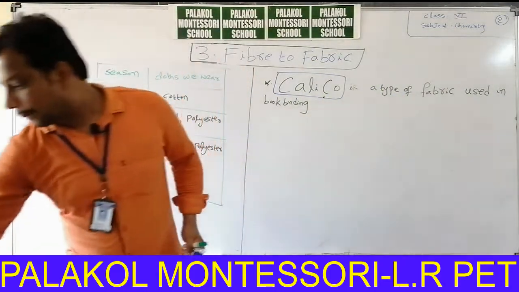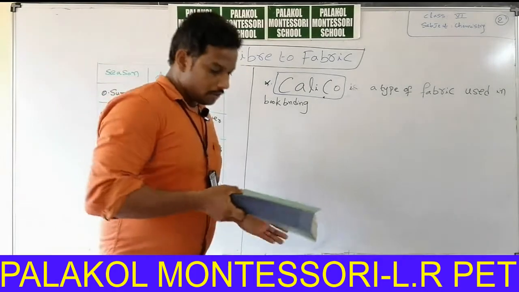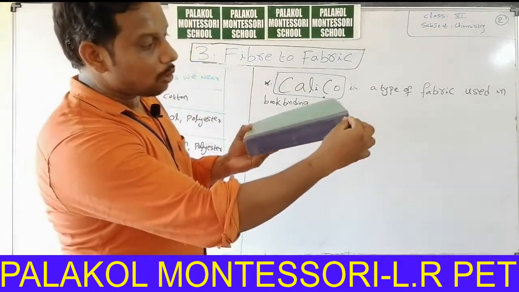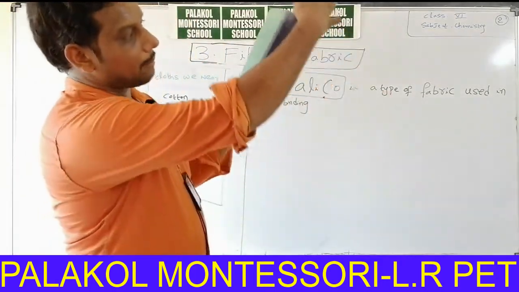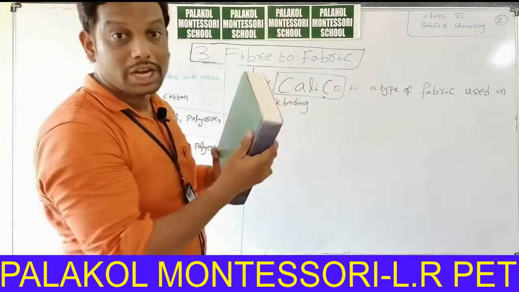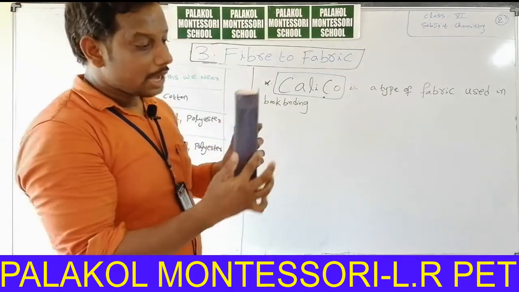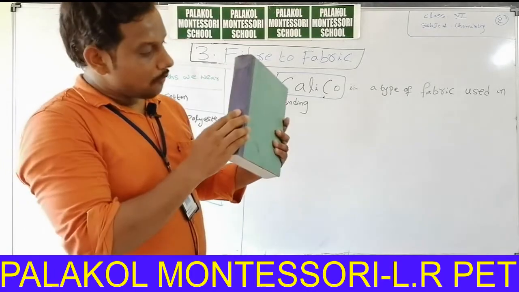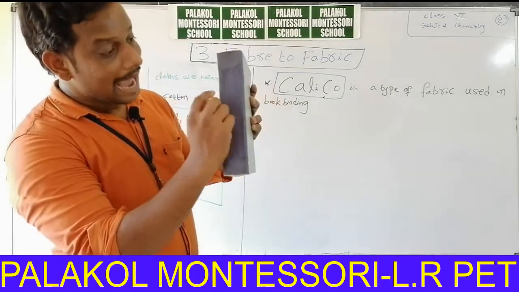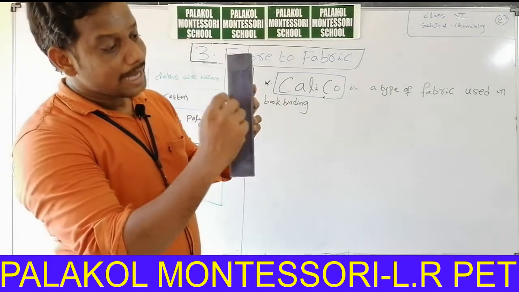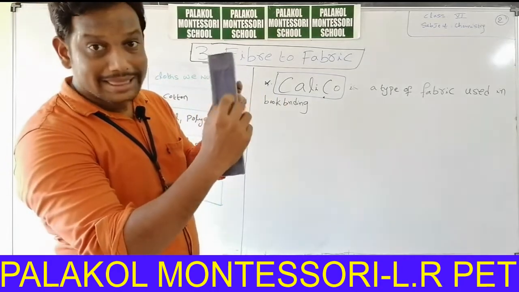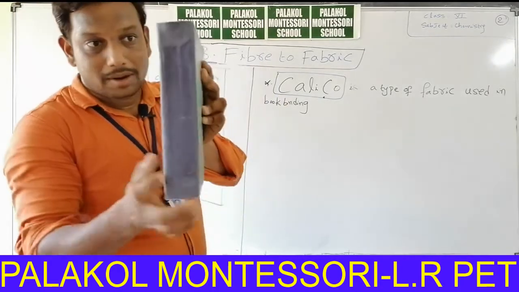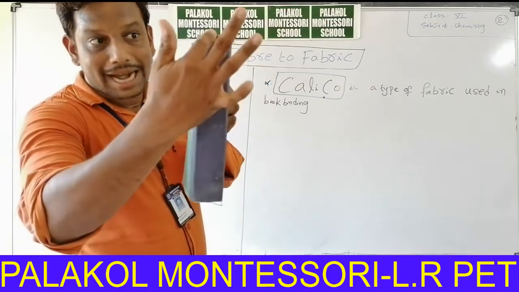I will show that particular calico fabric. This is the calico fabric. Calico fabric is used for book binding purposes. Observe, calico fabric has horizontal threads and vertical threads.